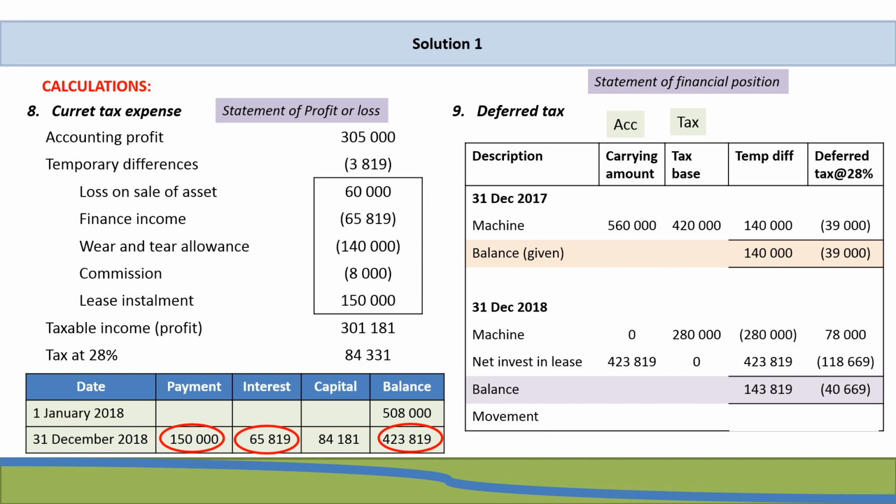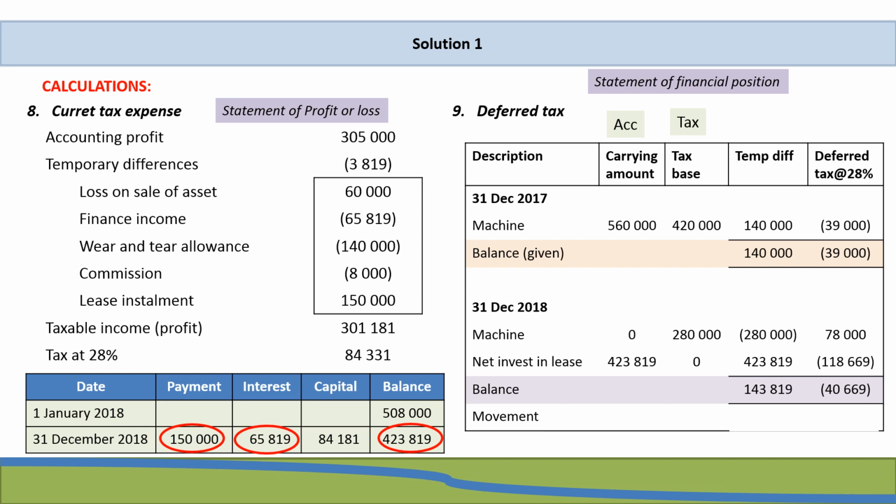So that will result in a balance at 31 December 2018 being 143,819, which is the 280,000 deducted from the 423,819. And that temporary difference results in a deferred tax at 28% being 40,669, which is a liability.